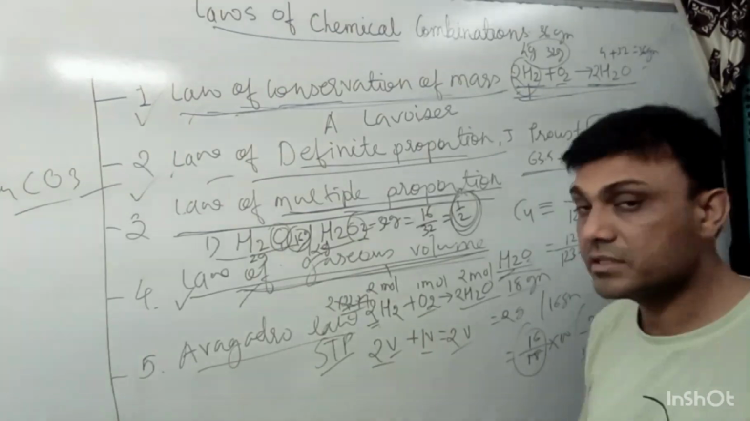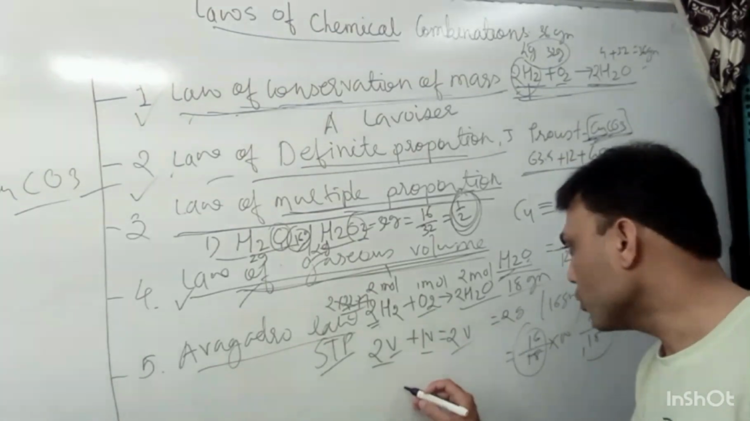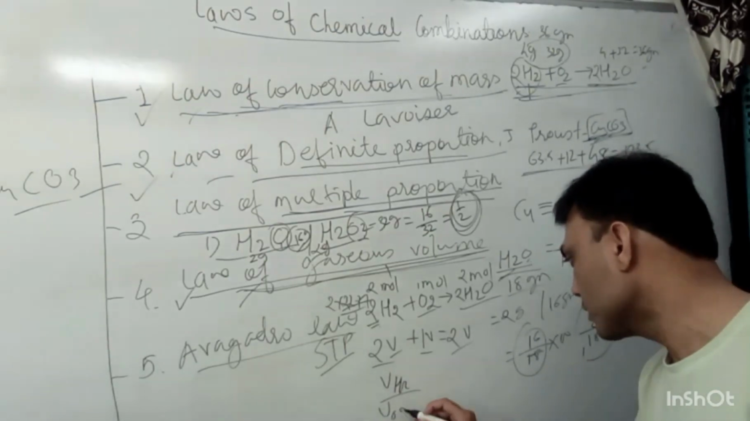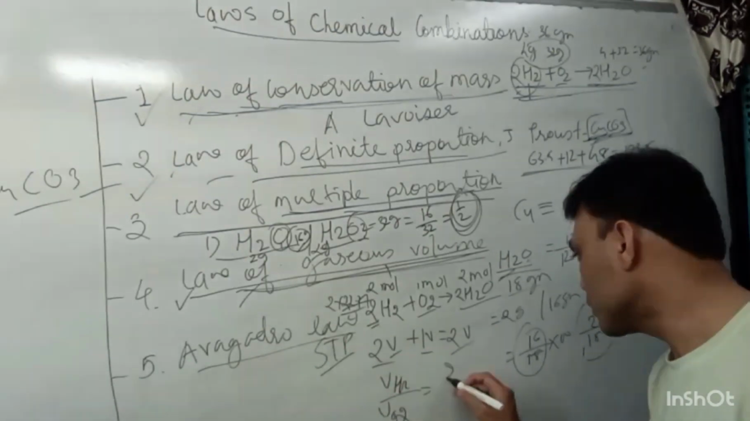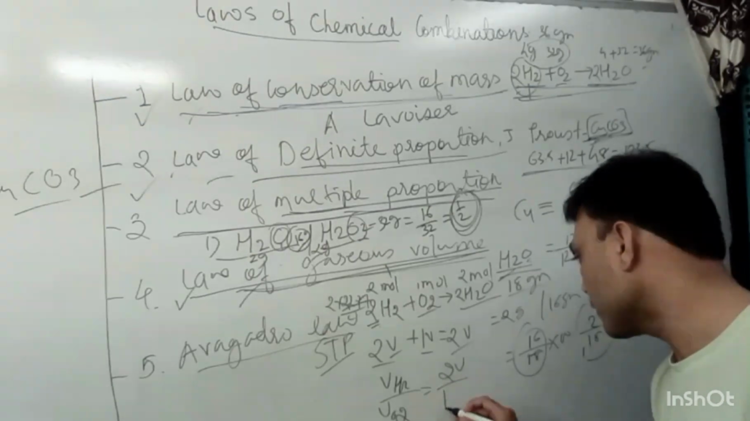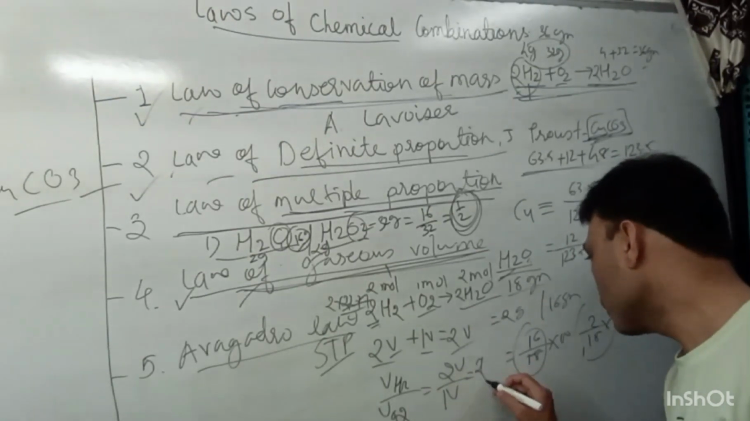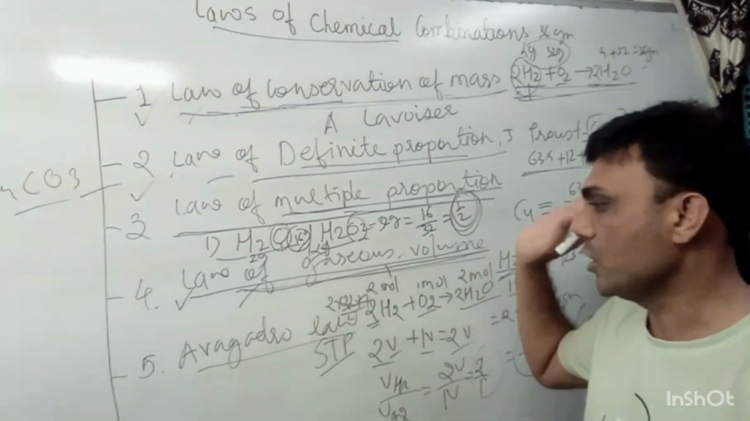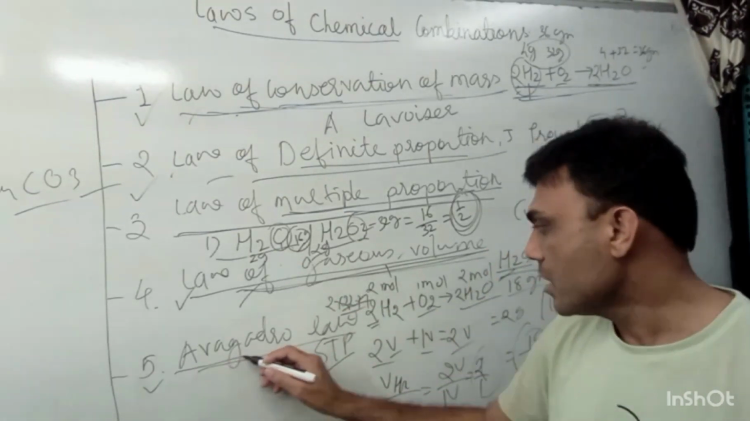Now we will take a simple ratio, that is the volume of hydrogen divided by the volume of oxygen. The volume of hydrogen is 2V and the volume of oxygen is 1V. So it will become 2/1. So this is a simple ratio. This law is given by Gay-Lussac. Now the fifth law is Avogadro's law.